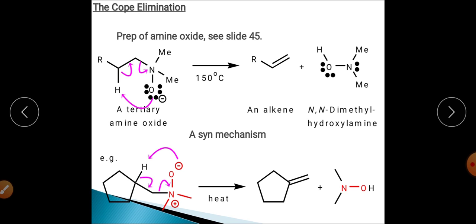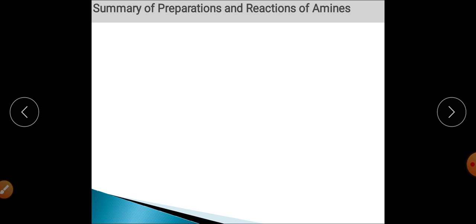When you have this N-amine oxide, on heating it will undergo this elimination reaction, in which you get an alkene and dimethyl hydroxylamine is separated out. So this reaction is the Cope elimination reaction, and this is a method of formation of alkene.